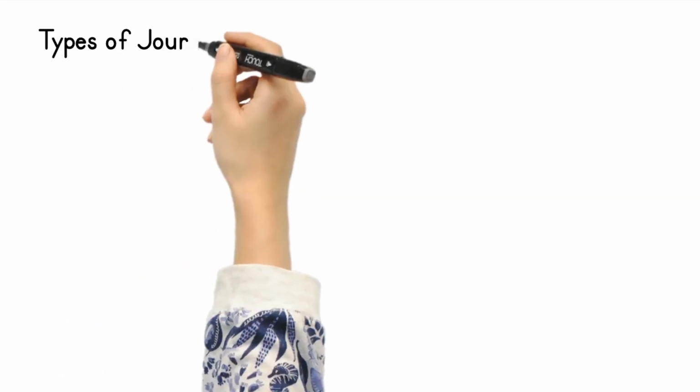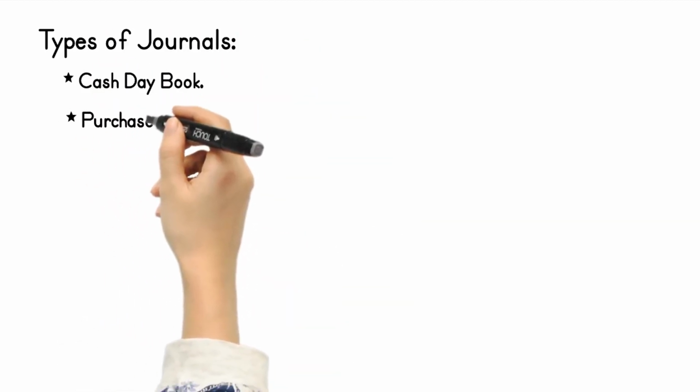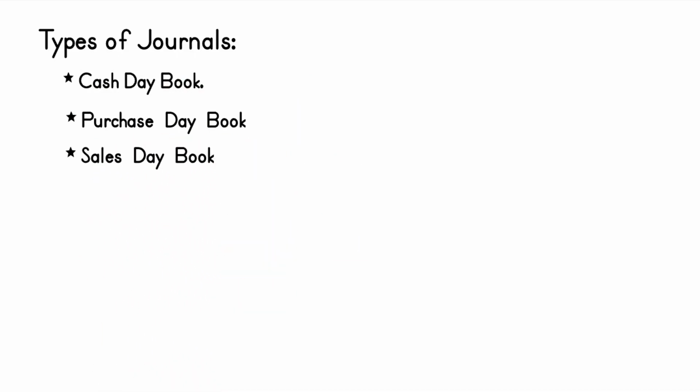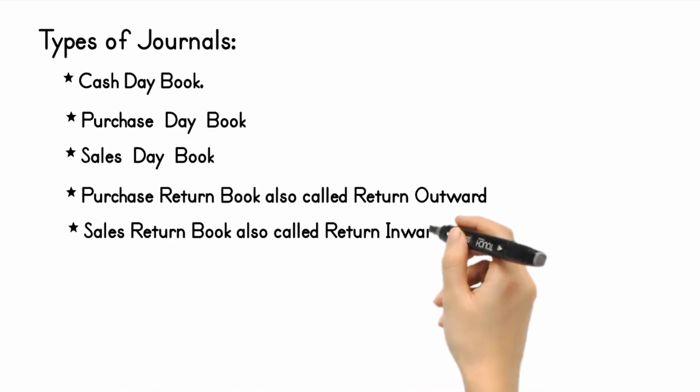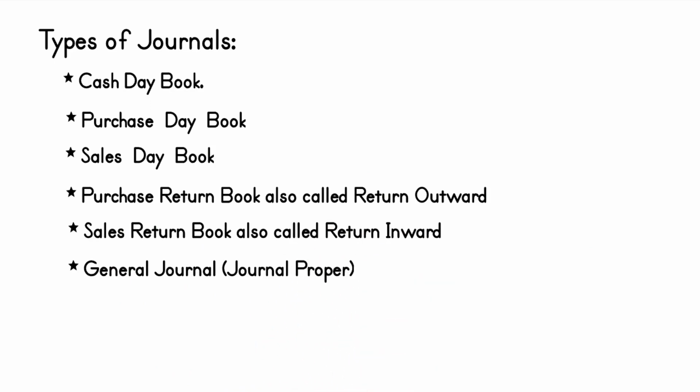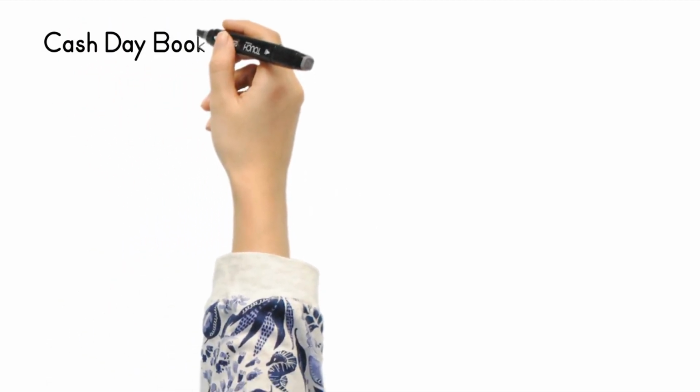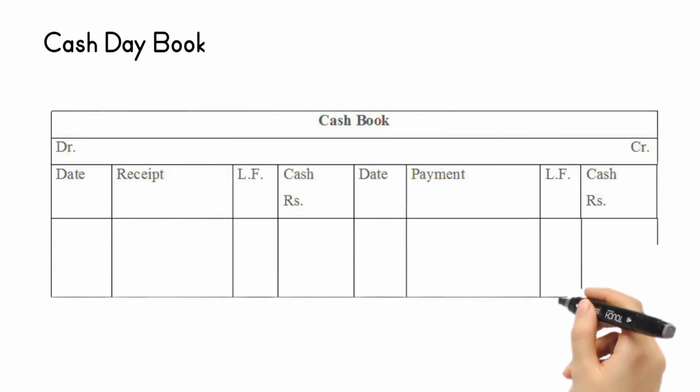Types of journals: cash day book, purchase day book, sales day book, purchase return book also called return outward book, sales return book also called return inward book, general journal, called journal proper.